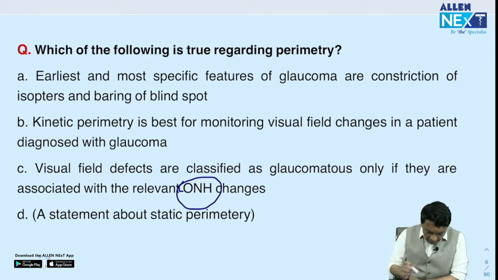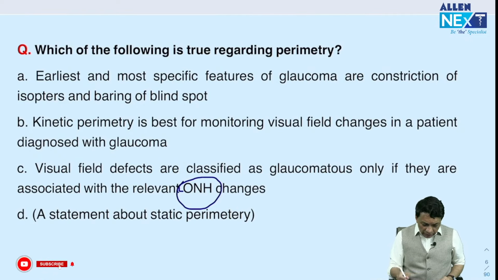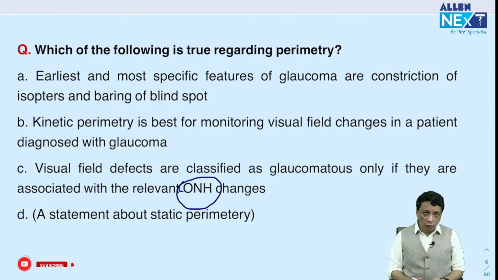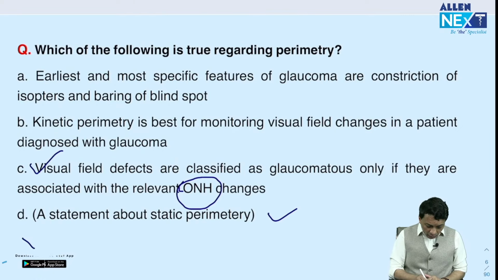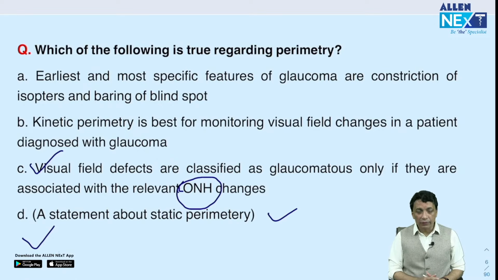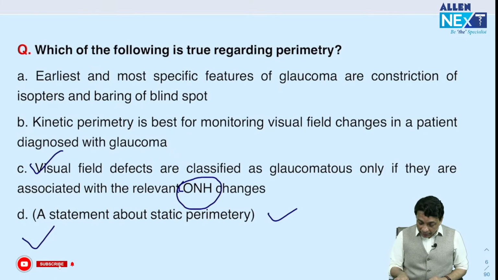So please remember this answer C is correct, and D we didn't have a choice, but this is a statement about static perimetry. The definition of static perimetry is a stimulus in which the stimulus does not move. We only increase the intensity in short bursts. So if we take that statement as a correct choice, then C and D would be correct answers. However, since I do not know what the D choice is, in the absence of the D choice, I would say C. This is a good question because it is about static and kinetic perimetry.